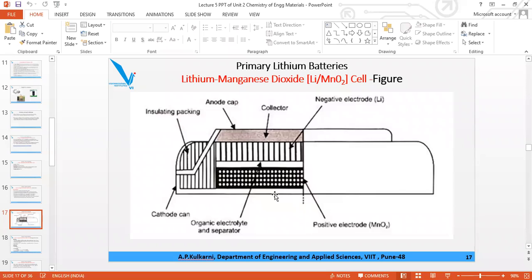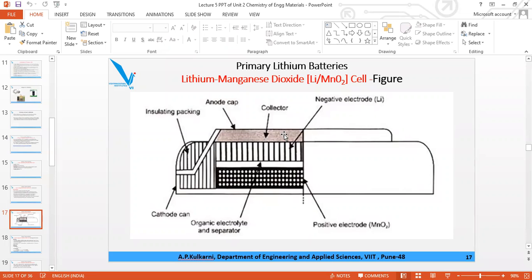Usually for the cathode, aluminum is used as a current collector, and for lithium, usually copper is used as a current collector. Now this is the special requirement as compared to the earlier old batteries. That is why these are called modern batteries. A little bit of construction is there.